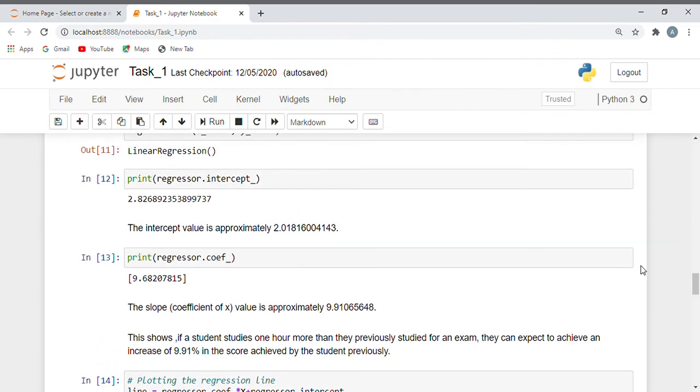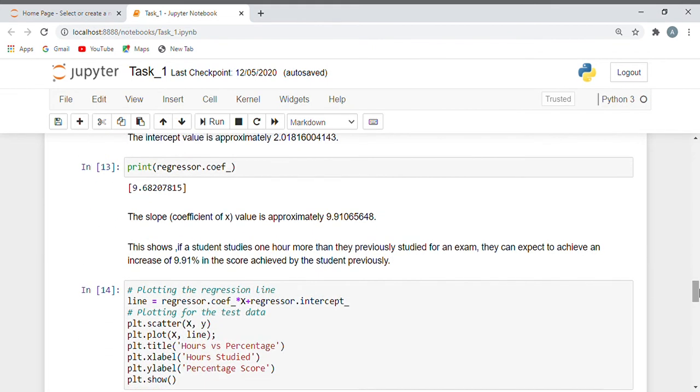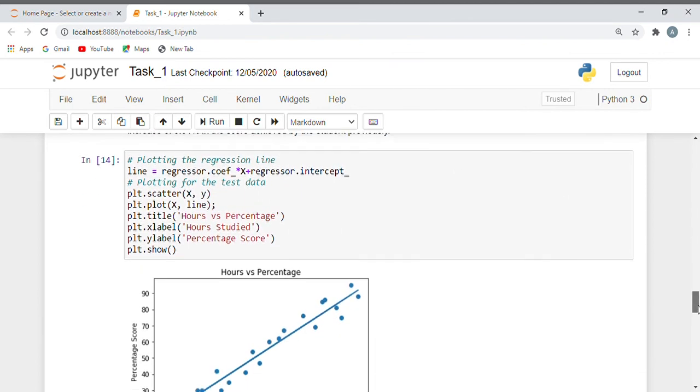First we have printed the intercept point. It's approximately 2.01. Then we have printed the coefficient, which is the coefficient of x, and its value comes to about 9.91. This shows that if a student studies 1 hour more than they previously studied for an exam, they can expect to achieve an increase of 9.91 in the score achieved previously. Now we are plotting a regression line plot.